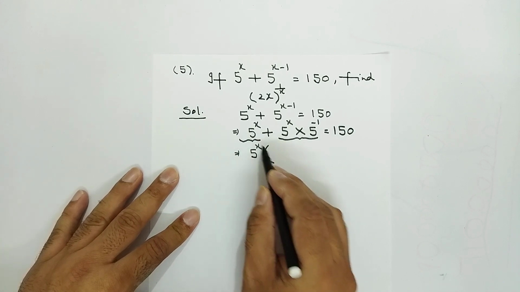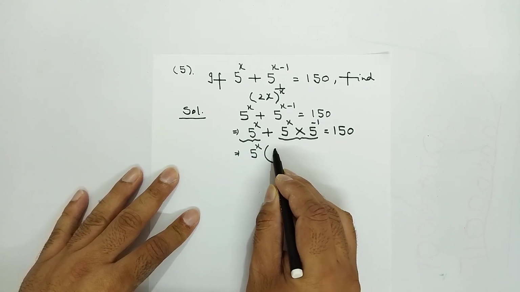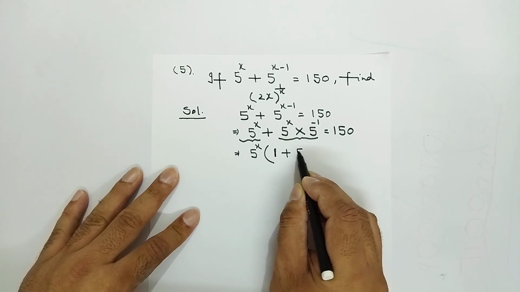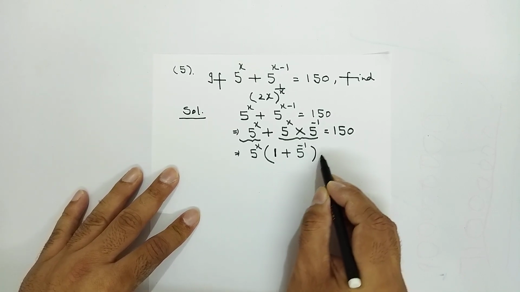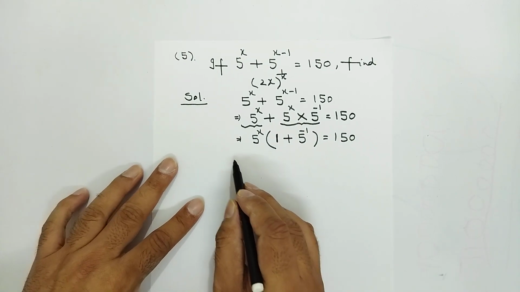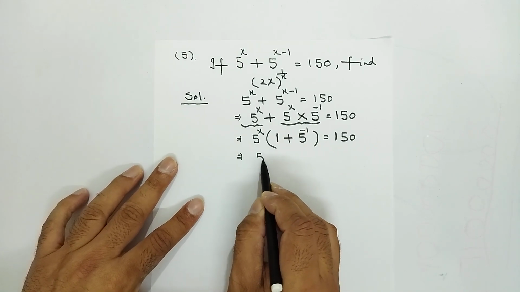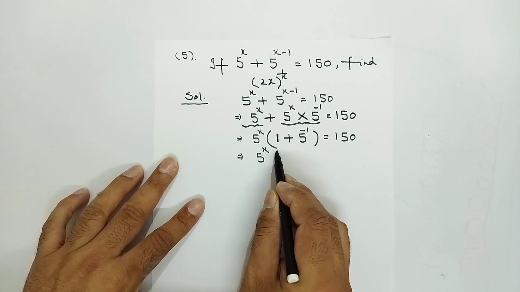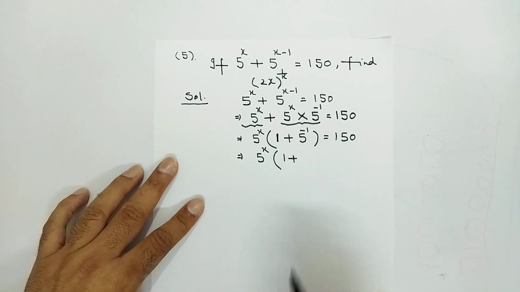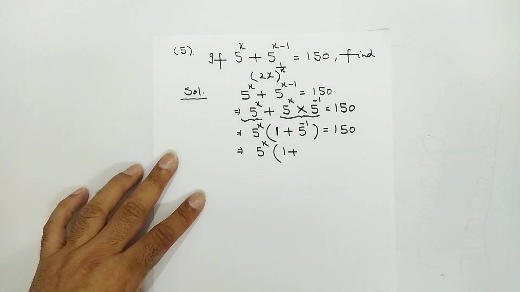From here 5 power x has come common, here 1 will be left. Then plus, this is common, so what is left? 5 power minus 1 is equal to 150. So 5 power x into 1 plus, as x power minus 1 can be written as 1 upon x, right?